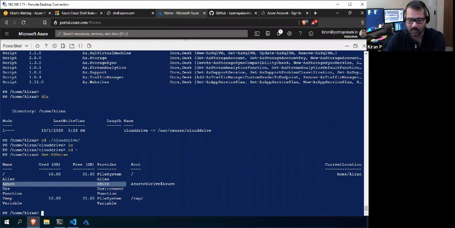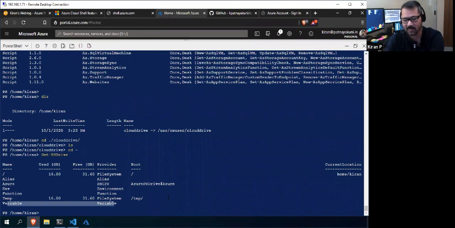You can also have the functions drive and the variables drive. The same way you navigate through the file system, you can navigate through your variables, functions, and aliases. Similarly there is an Azure drive, which comes with the SHiPS provider, a simple hierarchy in PowerShell.